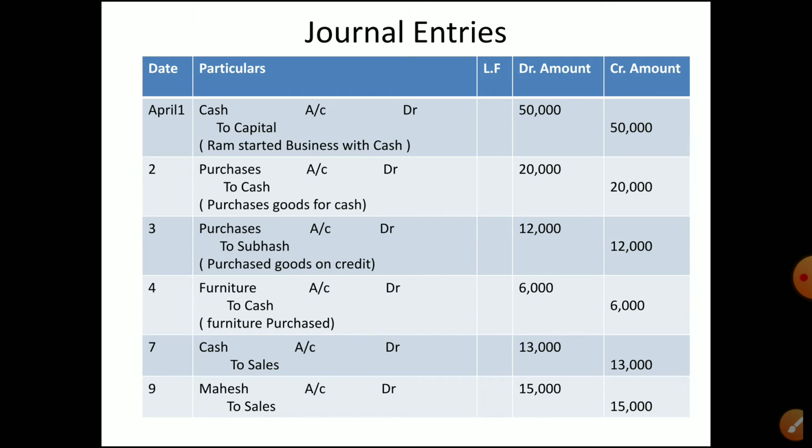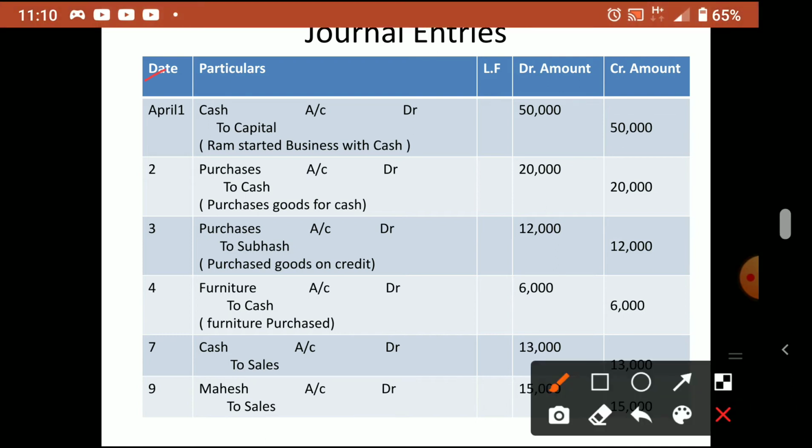You make a table and write. That's why I put in the journal entries also. Journal entry heading, you give the business name, if a name is there for the business. Then the date column, particulars, LF ledger folio. After studying ledger, you will understand what this LF is. Debit amount, credit amount. Okay, so thoroughly understand journal.